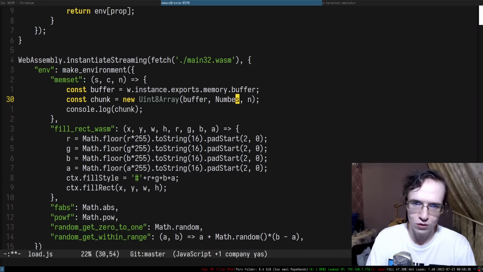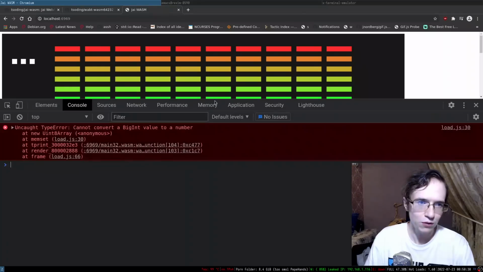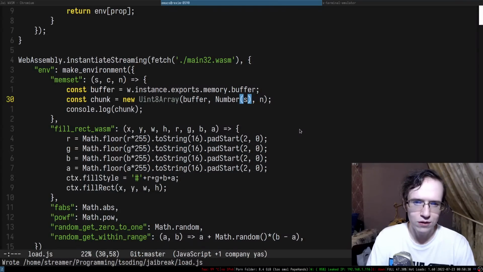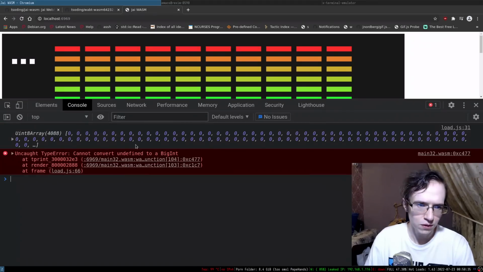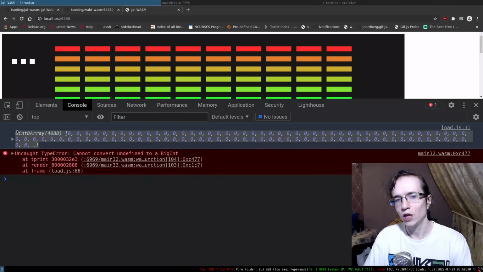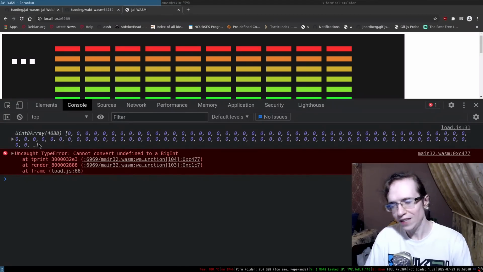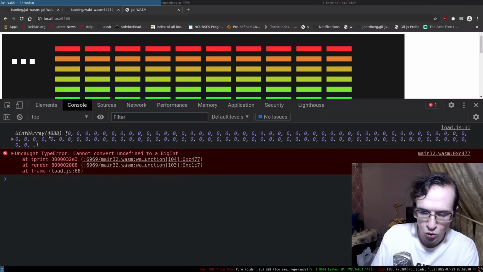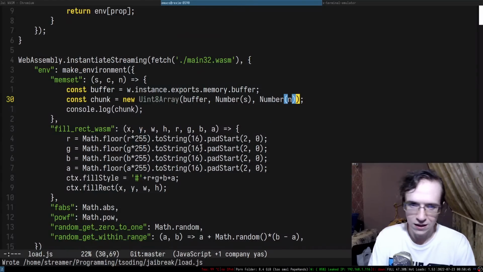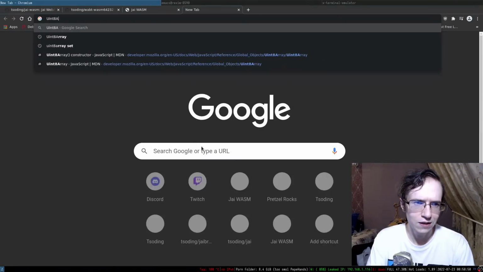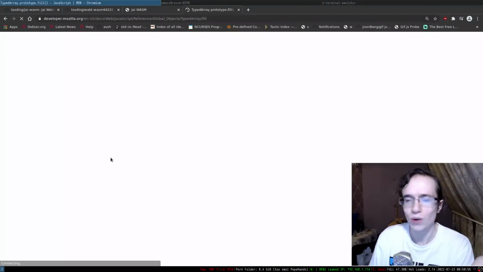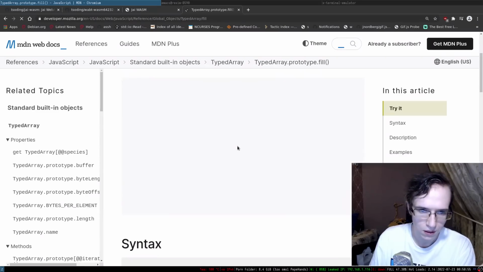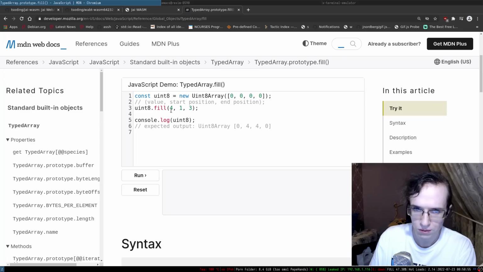So it's a number. This is what I'll have to do. And I wonder if I have to do that for both of them. I think it's for both of them. Yeah, there we go. This is the chunk of memory we got. That means the game was trying to set 4 kilobytes of memory. And as far as I know, you can do Uint8Array fill. You can literally fill it. So we have an analog of memset in JavaScript, which is nice.